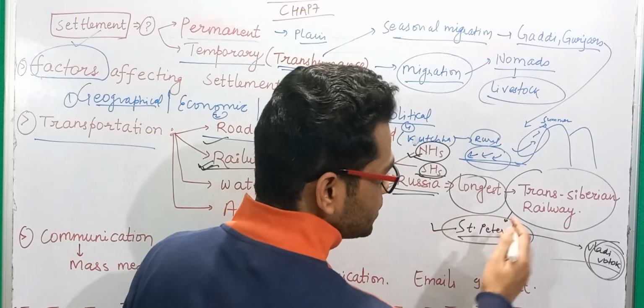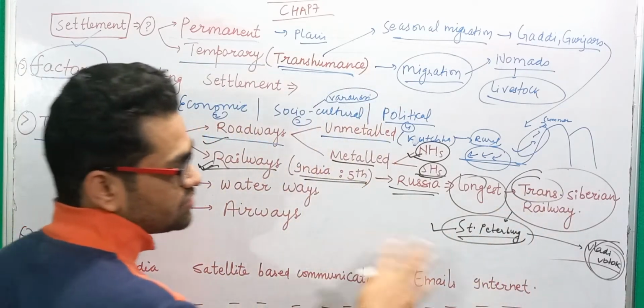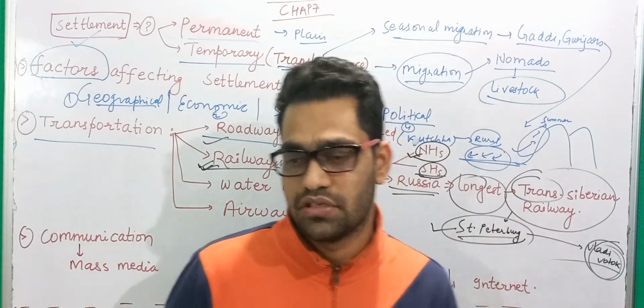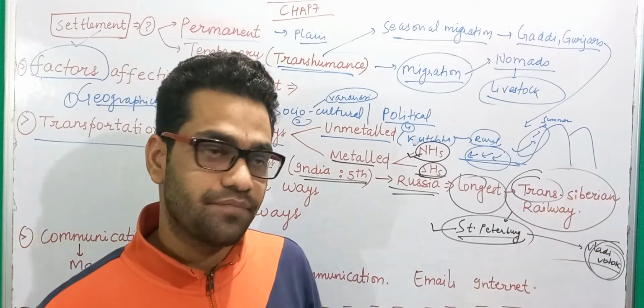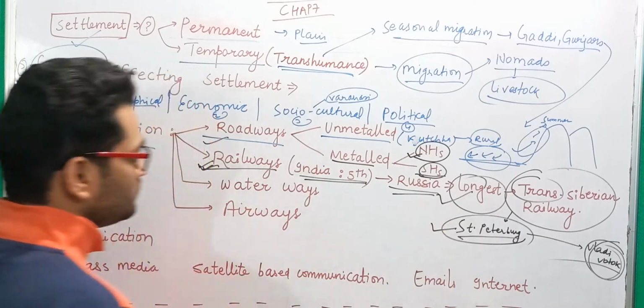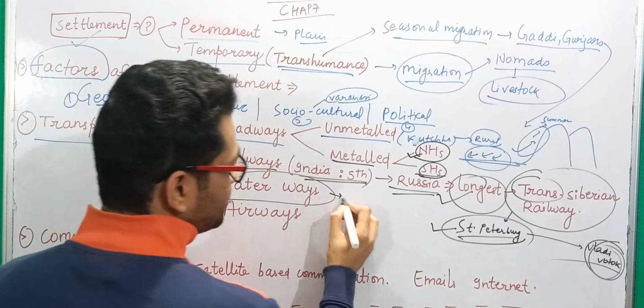Trans means something which is beyond. So beyond Siberia, this train runs a very vast distance. It covers the distance from St. Petersburg in Europe to the easternmost part of Asia. That is a huge distance, which is why it is called the longest. Waterways, when it comes to them, are the cheapest. Why?